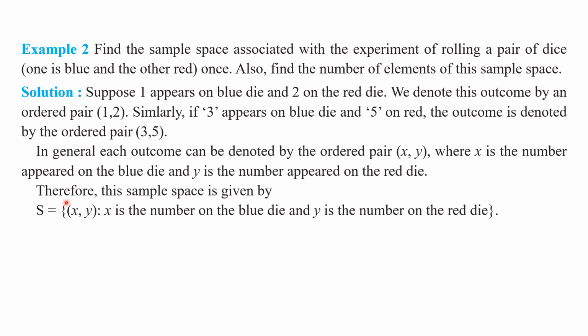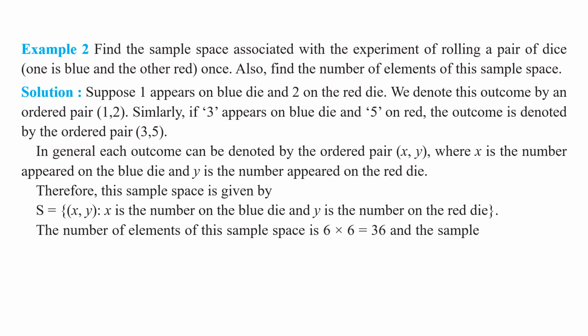Here, the sample space is also a set. So we represented this set in the set builder form. Okay, my children? Understood this point? Right. The number of elements of this sample space is 6 into 6, that is 36, and the sample space is given below. Here in this random experiment, total possible results are 36.